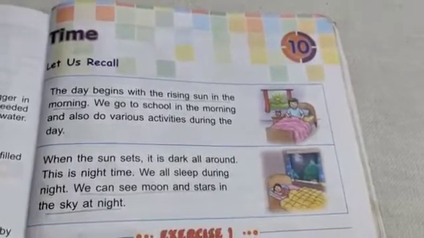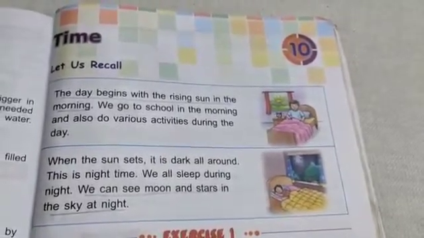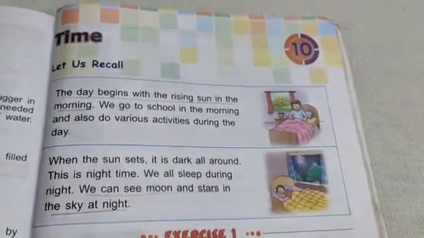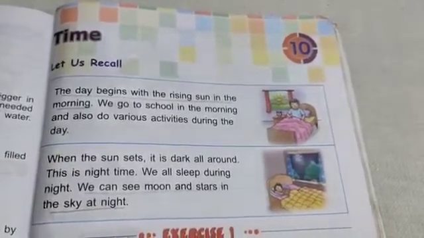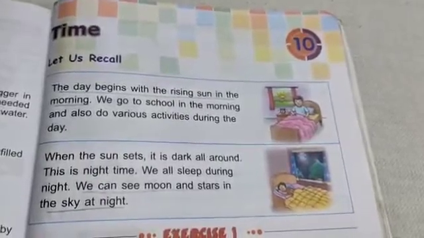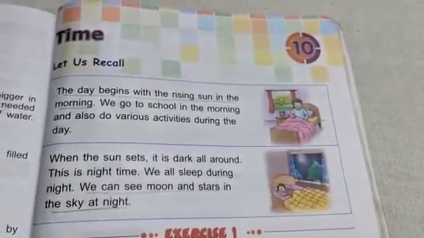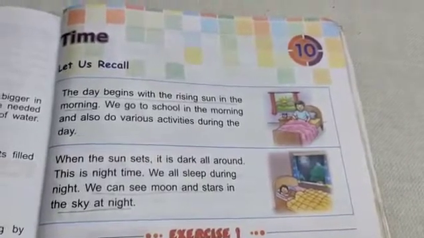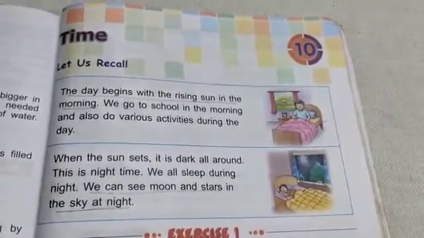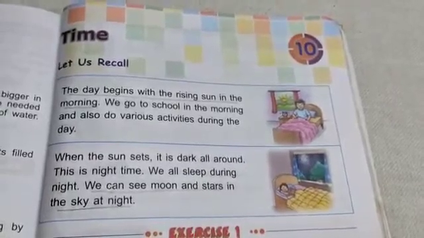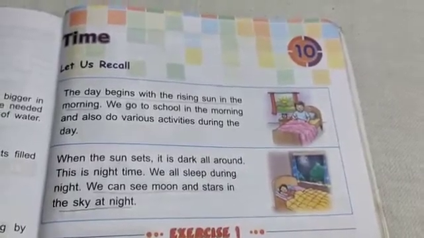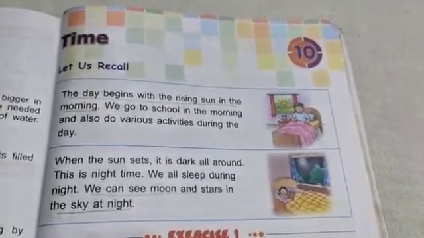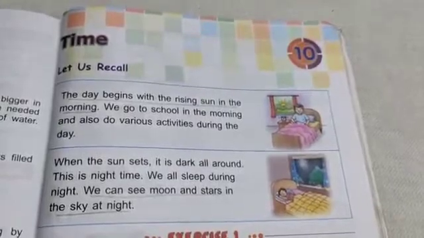On the other hand, children, when the sun sets, it is dark all around. The sun sets in the evening, and when it is dark all around, it is night time. At night you can see the moon and stars in the sky. We all sleep during night. So when do you sleep? We sleep during night time and we wake up in the morning.